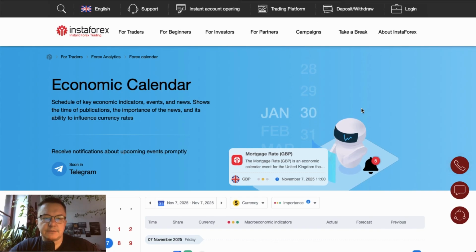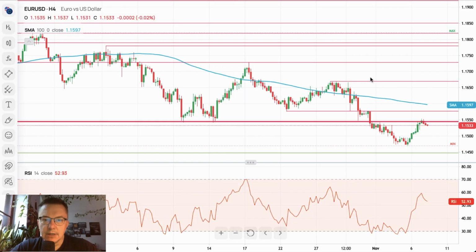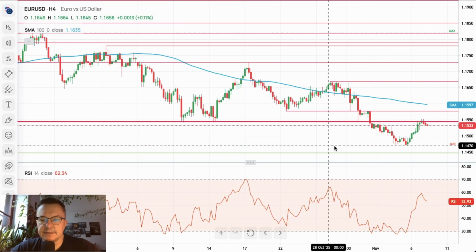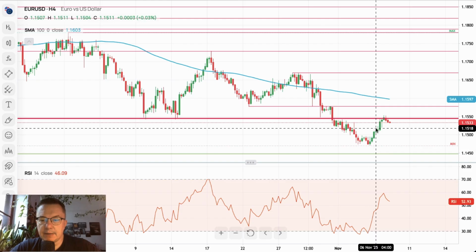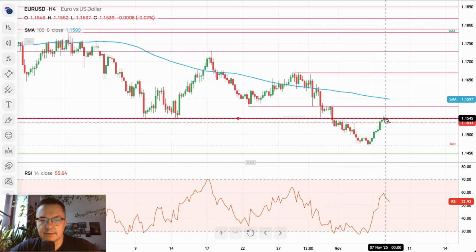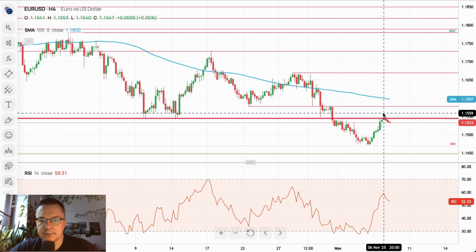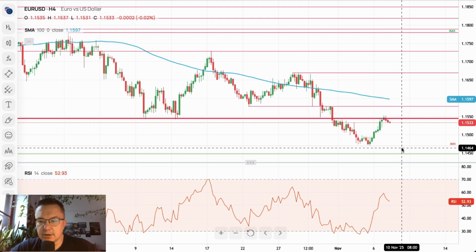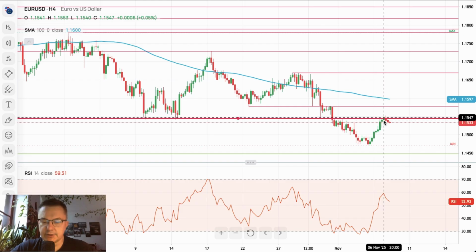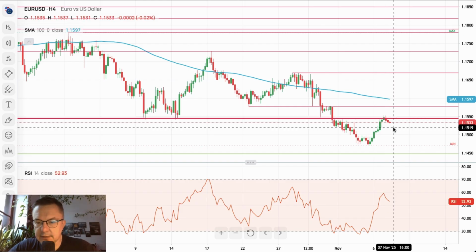But now let's switch to the technical part of this review, and we are going to start with euro dollar. Ahead of the NFP payrolls data, the euro dollar bounced towards the technical resistance located at 1.1537, local high 1.1553, so a little bit of overshoot. Nevertheless, we are going back now below the technical resistance.